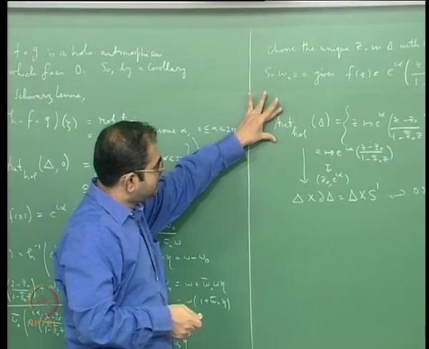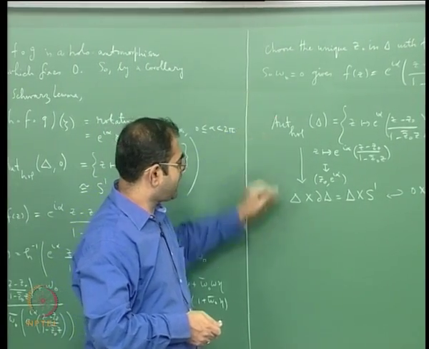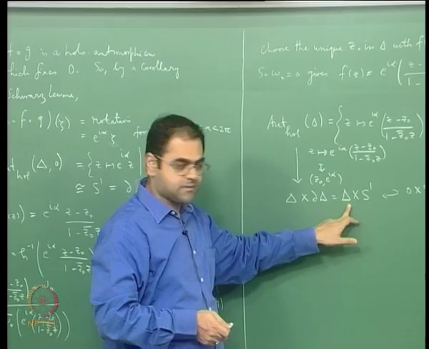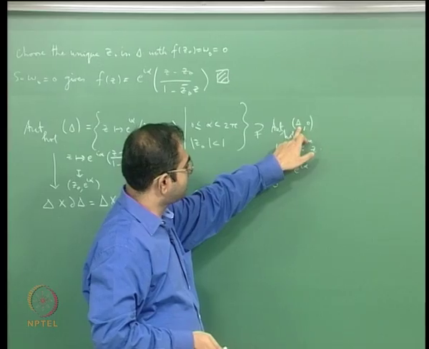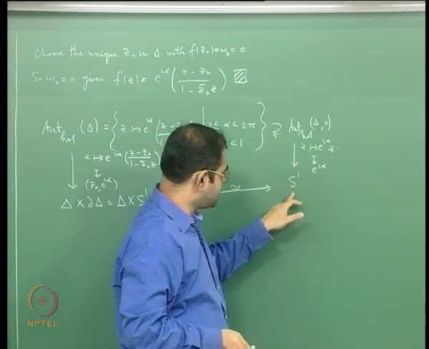So the holomorphic automorphisms of the unit disk are identified with delta cross S1, whereas the subgroup of holomorphic automorphisms which fix the origin are simply identified with S1.